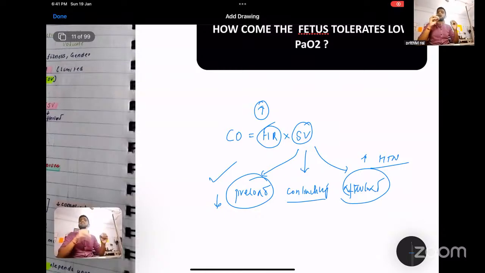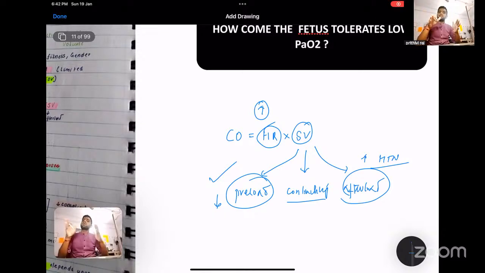But in the fetus, the stroke volume is not going to have any part in maintaining the cardiac output, because the preload is somewhat maintained, whereas the contractility, the myocardial contraction of your fetal heart, is very minimal, and afterload is also very low because of low SVR. The major determinant of cardiac output in the fetus is your heart rate. And heart rate is maintained by your sinus rhythm, SA node and other parameters. And it has autonomic regulation, one is your parasympathetic and the other sympathetic. Mind you, in the fetus, your parasympathetic system is well developed compared to the sympathetic system.